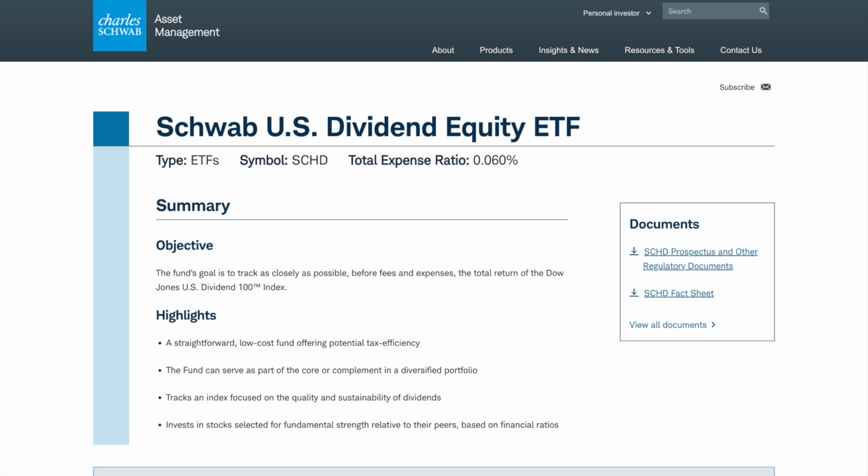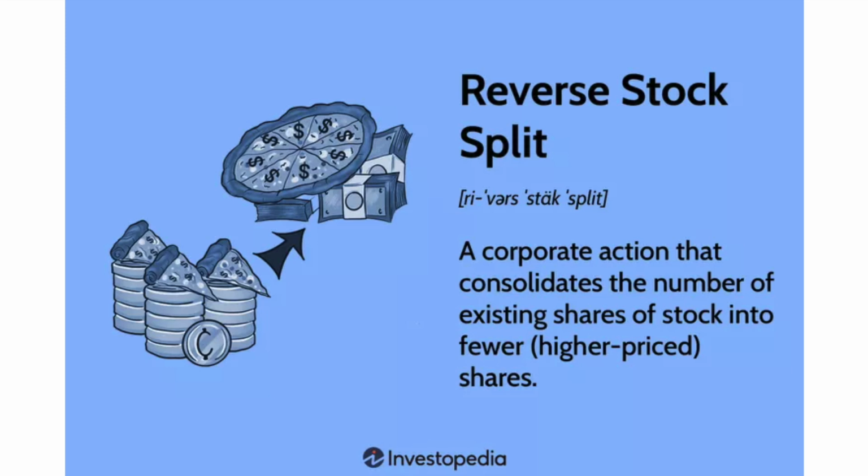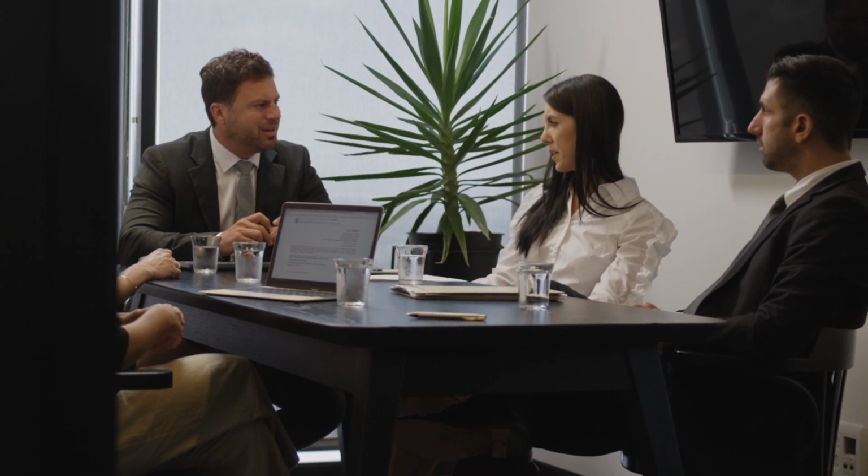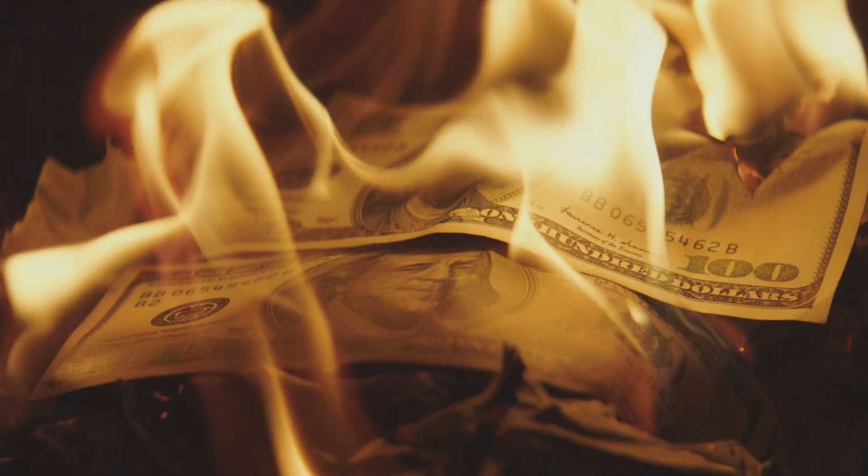Now, the majority of the time I cover stock splits on this channel, it's almost always a reverse stock split. This is when a company replaces existing shares with a smaller number of new shares. Companies or funds will do this when their share price falls so low that they don't want to be perceived as a penny stock. So they'll do a reverse split, which reduces the number of shares. In other words, it's usually done by companies who have done such a terrible job that they don't want their stock to be seen trading for less than a few dollars per share.